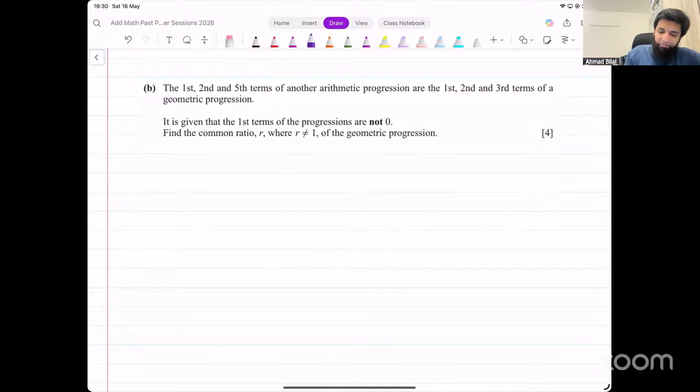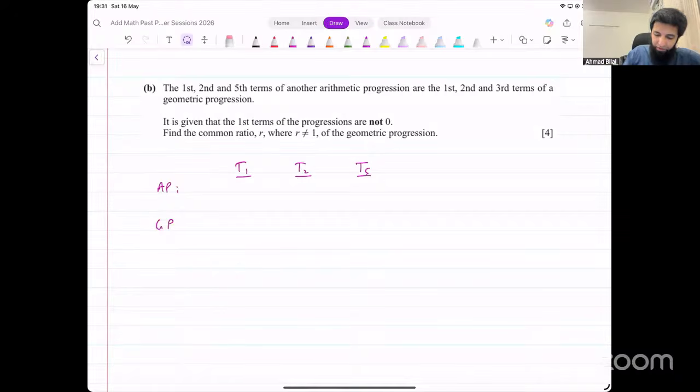You joined late today. Arithmetic progression. So we have another arithmetic progression, a different one. For this we know the first term, the second term, and the fifth term, as in we don't know them, but we have a relation of these terms with the first three terms of a geometric progression.